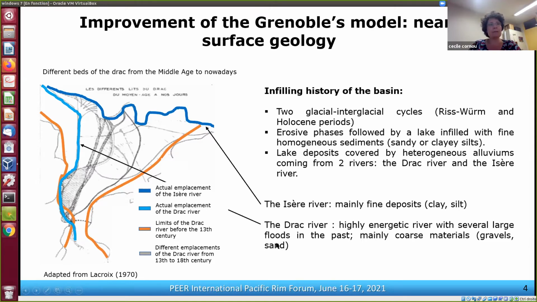And the Drac River, interestingly, in the 13th century, the bed of the Drac River was covering all the city. And then from century to century, inhabitants tried to confine the bed of the Drac River until the actual position of the Drac River, which is here. So we know that in the sediment, in the basin of Grenoble, we have alternance of clays and gravels coming from the floods of the Drac River.